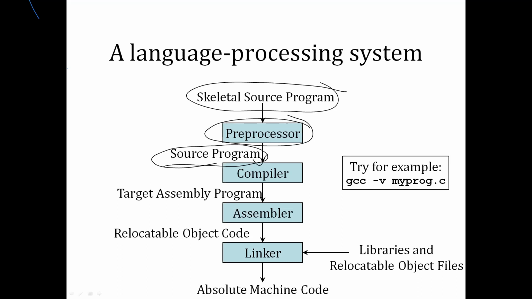If your target is assembly programming, then give it to the assembler. And we are working with some linker or loader. For what purpose? If you are using any libraries, this linker or loader is going to combine them and convert into the target program.